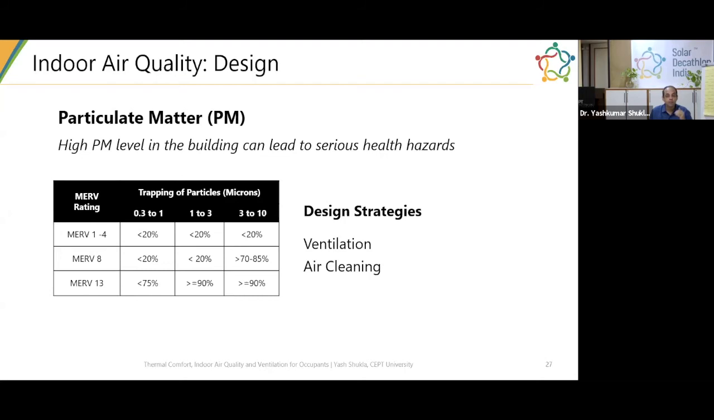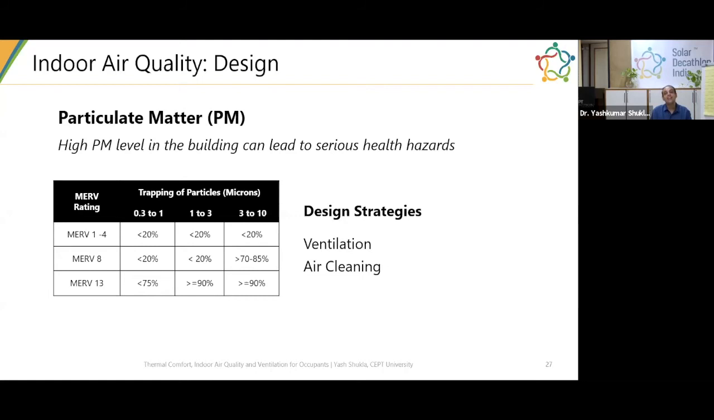So the MERV rating is one of the rating systems which defines the efficiency of filters. You can see 1 to 4 is typically used in buildings, and that has 20% efficiency throughout in trapping the particles. But if you want to be more efficient, you want to go to a MERV 8 or MERV 13.